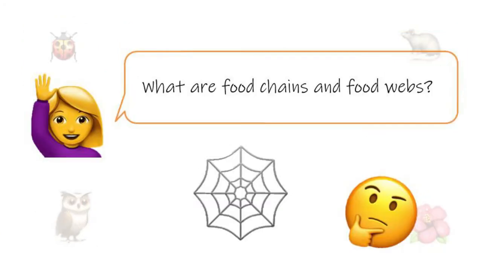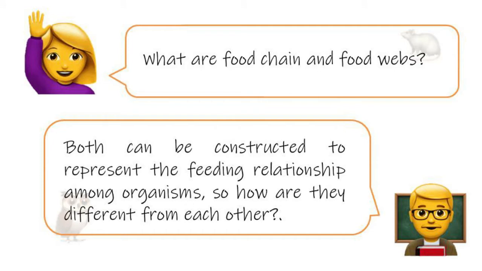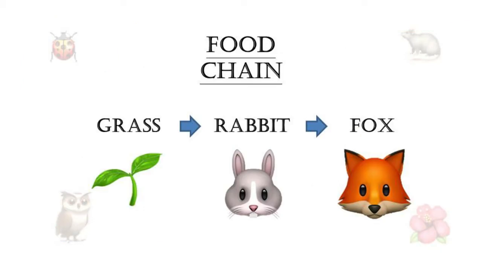To illustrate the flow of energy in an ecosystem, we can construct food chains and food webs. But what are food chains and food webs? Both can be constructed to represent the feeding relationships among organisms. So how are they different from each other?